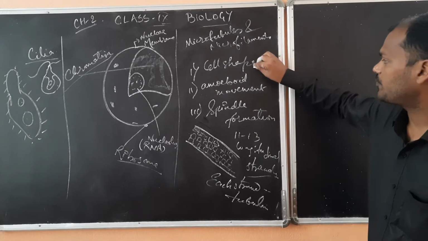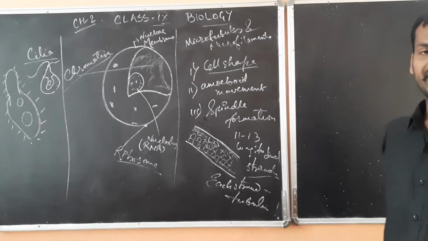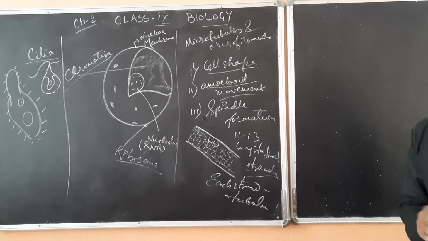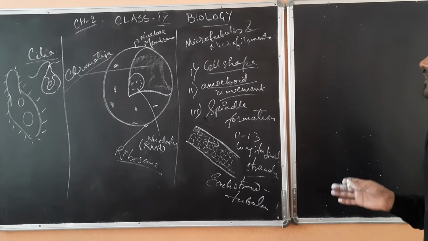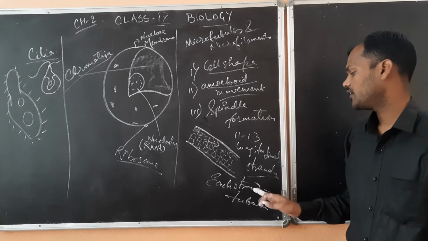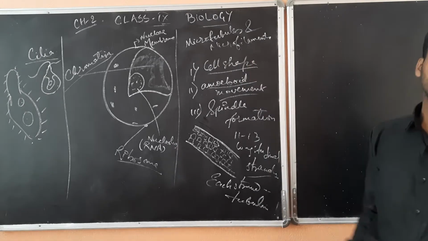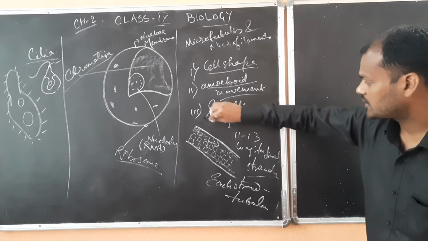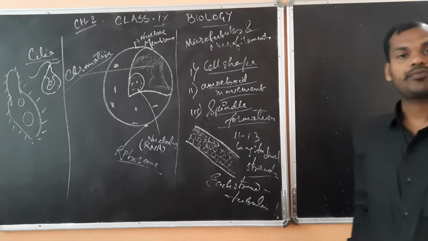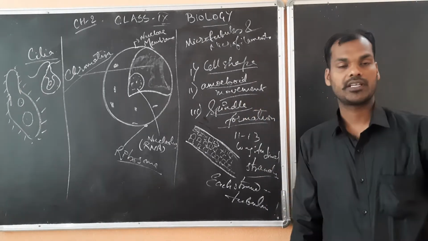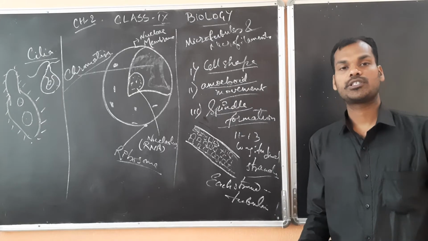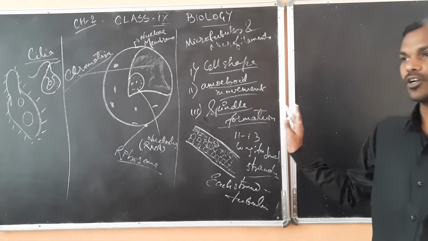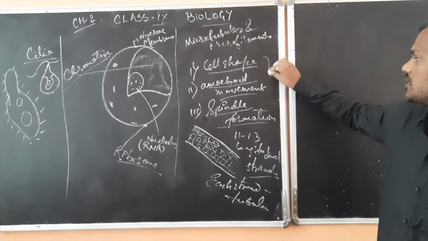They perform the function of providing shape to the cell. Then amoeboid movement, that is any type of movement in the cell that can be done with the help of microtubules and microfilaments. Then spindle formation at the time of cell division also takes place due to this. It is responsible for cell division and maintaining the cell shape.